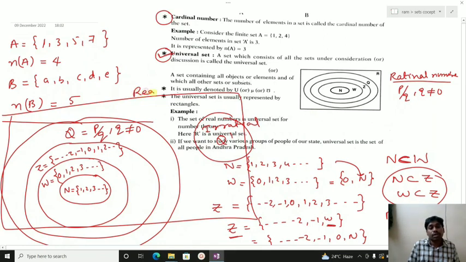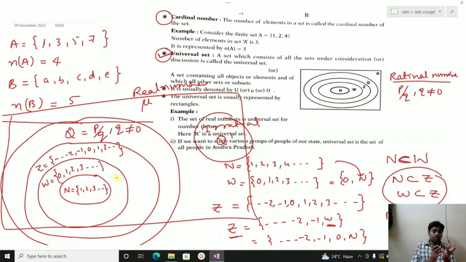The real number set is the universal set, and the universal set is represented with the letter mu. I hope you understand the concept of universal. In the real numbers, all the sets, natural numbers, whole numbers, integers, rationals and irrationals, are present, so it is said to be the universal set.